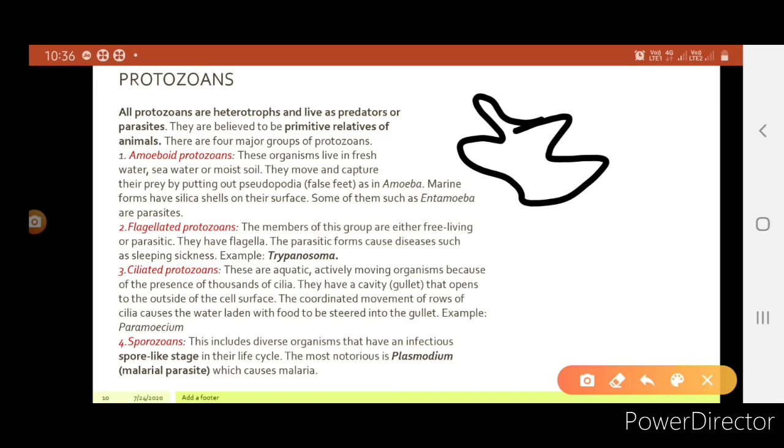Next one is flagellated protozoans. The members of this group are either free living or parasitic. They have flagella. The parasitic forms cause diseases such as sleeping sickness, for example, Trypanosoma.